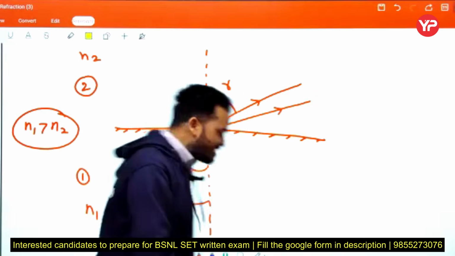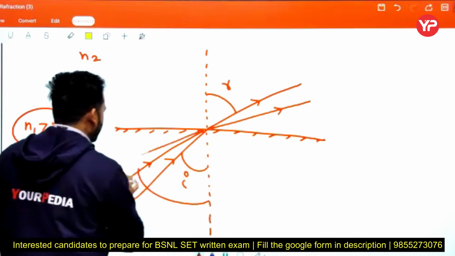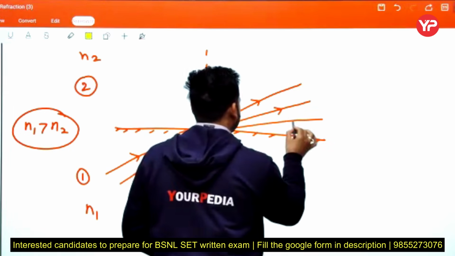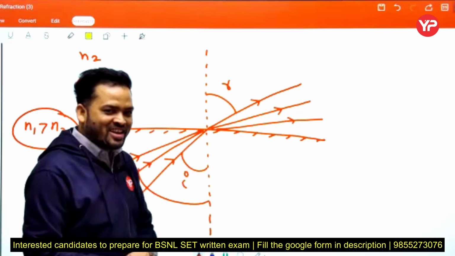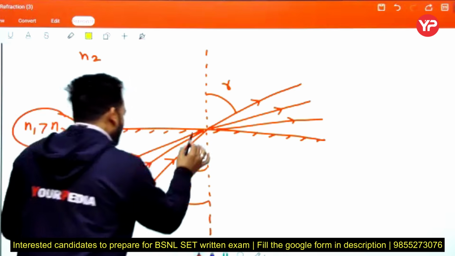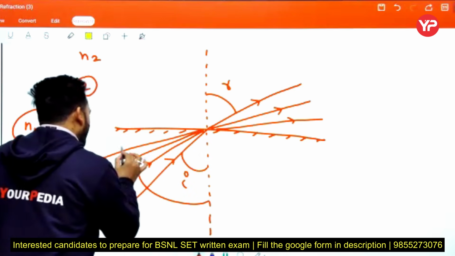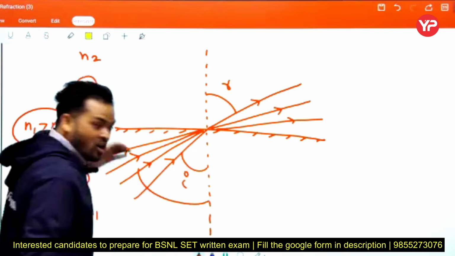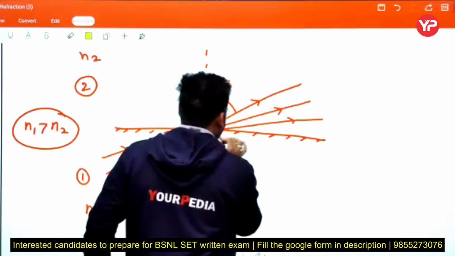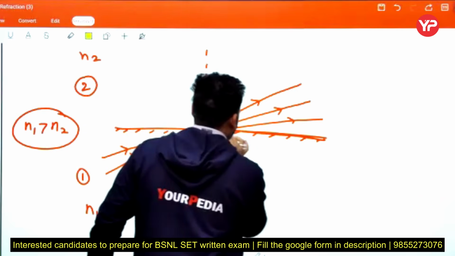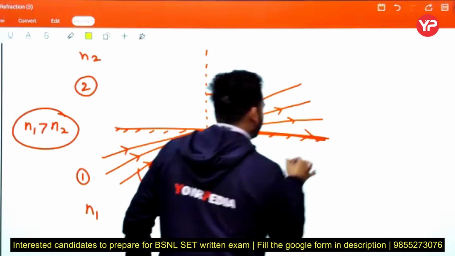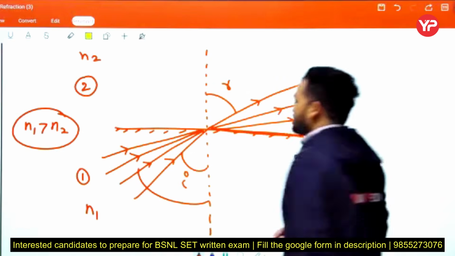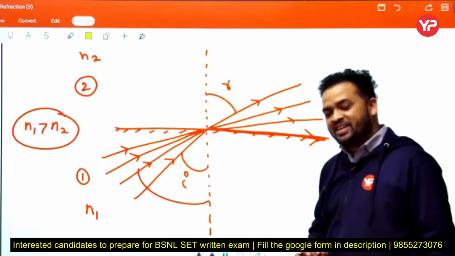If we further increase the value of i, then r also increases. If we increase i even further, then at a particular angle of i, the refracted ray becomes parallel to the surface, and here this r is 90 degrees.